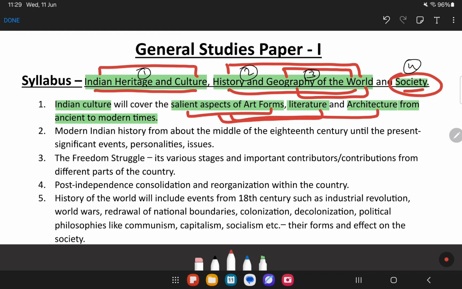So UPSC is saying that for Indian culture we need to study the art forms, the literature, as well as architecture. Now from when to when? What will be the time period of studying these particular topics? From ancient to modern times.